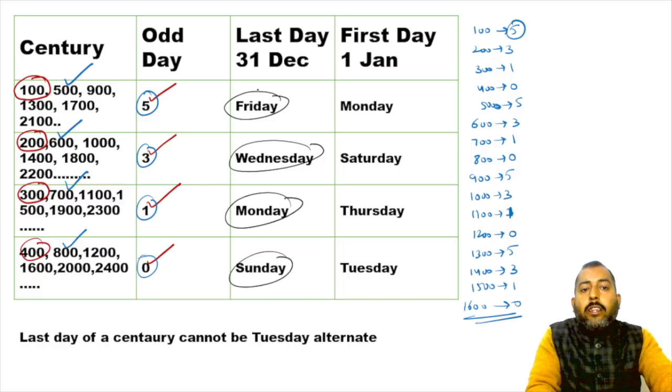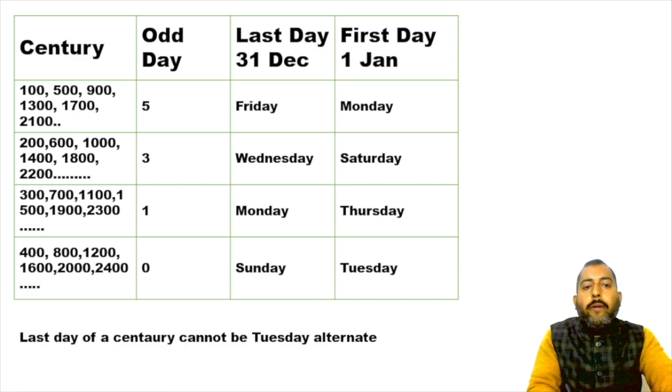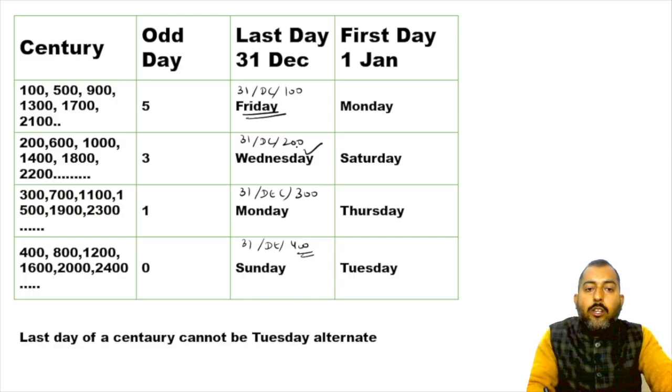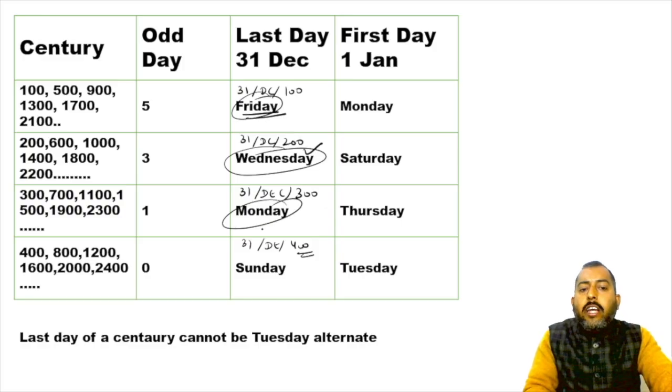Meaning, what do I mean here? Please pause the video and make a note of it. If you talk about 31st December 100, it's going to be Friday. 31st December 200 will be Wednesday. 31st December 300 will be Monday. 31st December 400 will be Sunday. So the last day of a century will be either Friday, Wednesday, Monday, or Sunday.